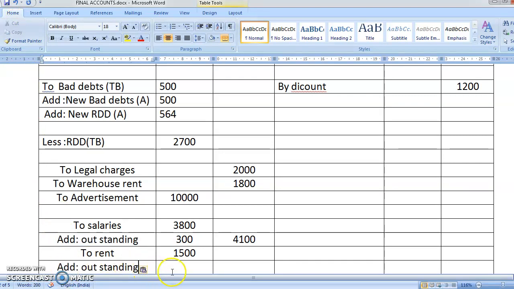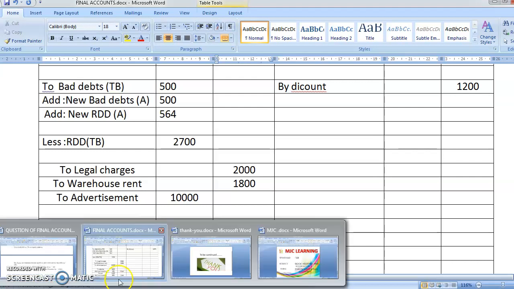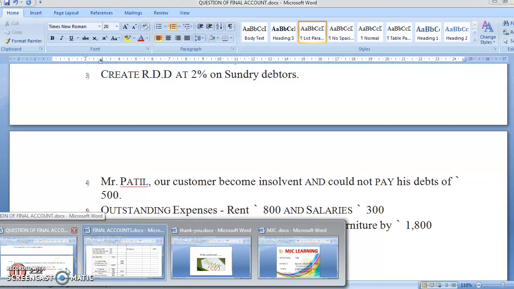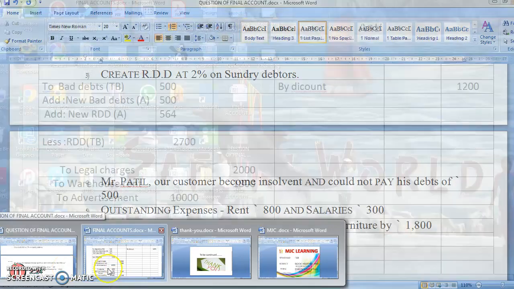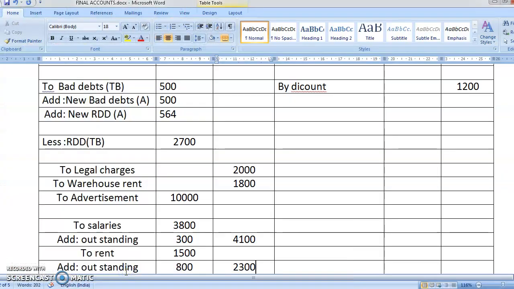How much is the outstanding for rent? Rent is 800. So 800, 1500, 2000, then 15, 16, 17, 18, 19, 20, 21, 22, 23. So it comes to 2300. We will recheck the amount once again. You know, rent was 800, salary was 300. Where will the second effect come?